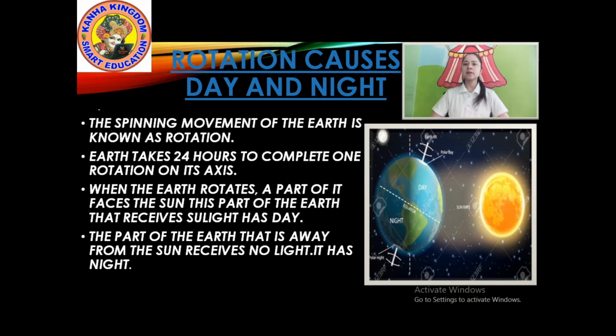Axis means it is an imaginary line, okay, on which the earth rotates. When the earth rotates, a part of it faces the sun. This part of the earth that receives sunlight has a day. The part of the earth that is away from the sun, which is on back side, which does not receive light, it has night.